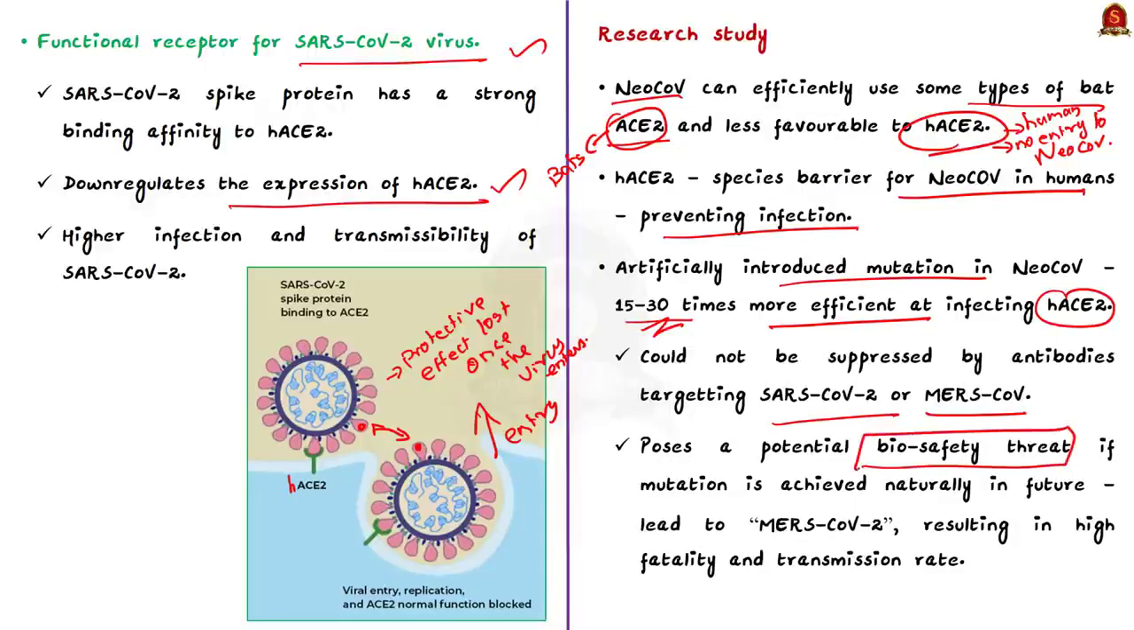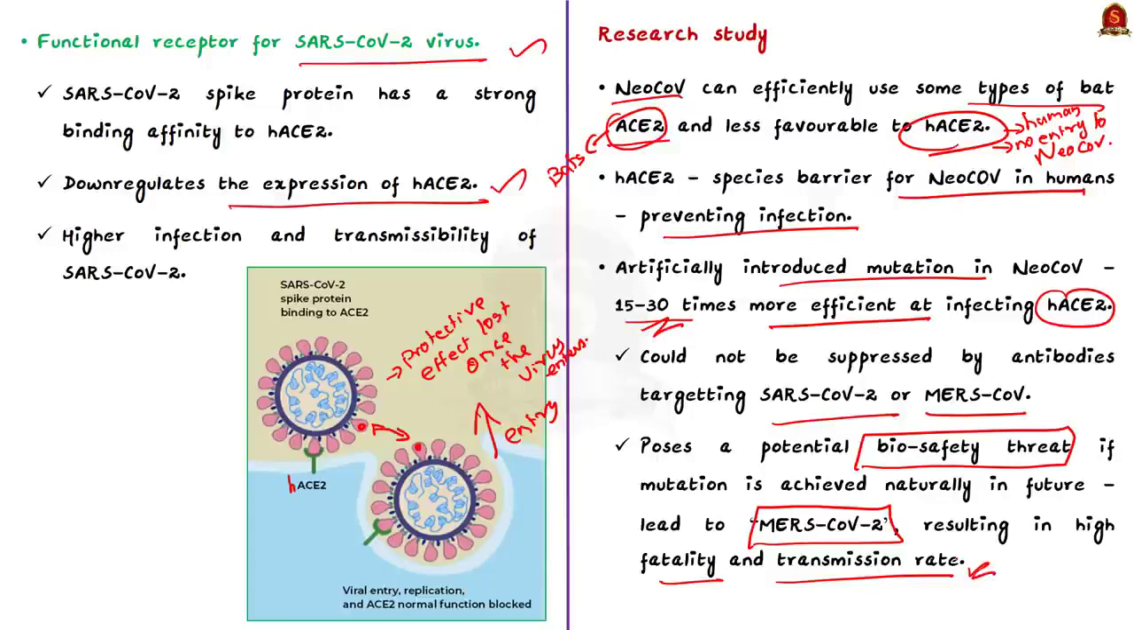So, in the future, if there is a natural mutation in neo-coronavirus that increases its ability to bind to HACE2, it may even lead to MERS coronavirus 2, resulting in both high fatality and a very high transmission rate. This was the finding of the study.